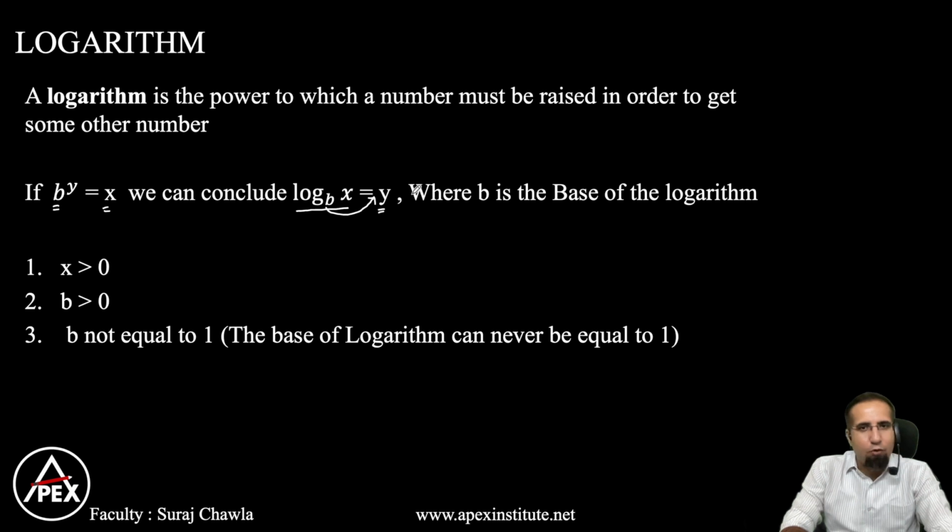So with the help of this, we have also seen a few questions which have come up in CAT. We'll also look at them. Now we need to understand that x also has to be greater than 0 and b also has to be greater than 0. Clear, right? So b should not be equal to 1 because the base of the logarithm can never be equal to 1. These are a few things that we need to keep in mind with respect to logarithms.